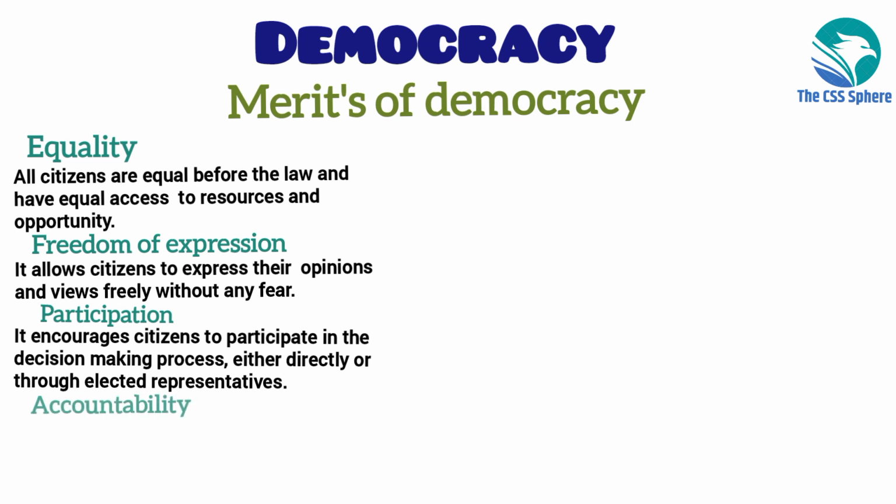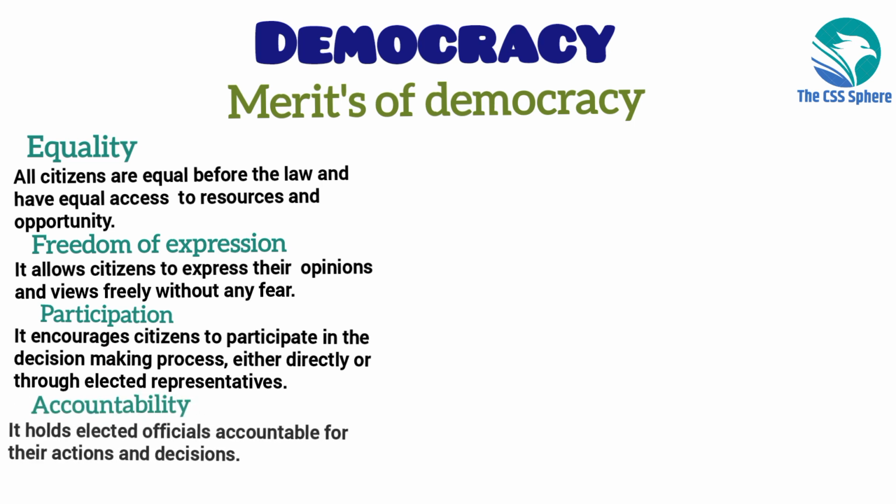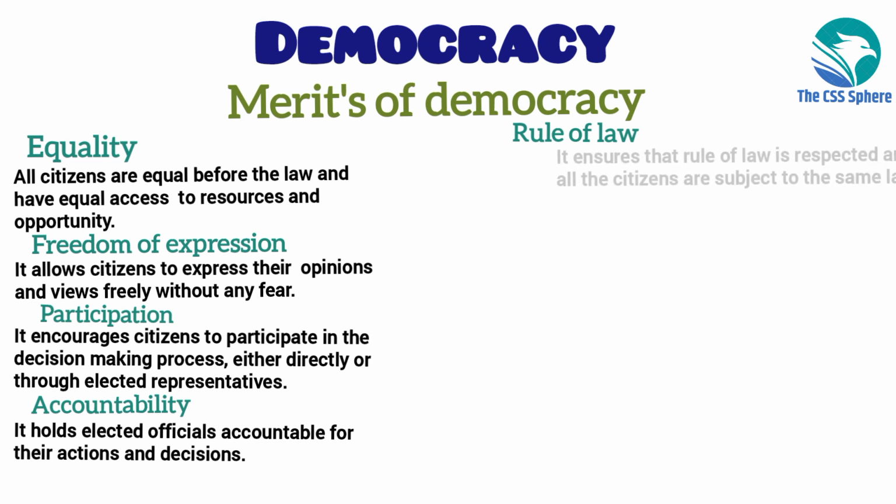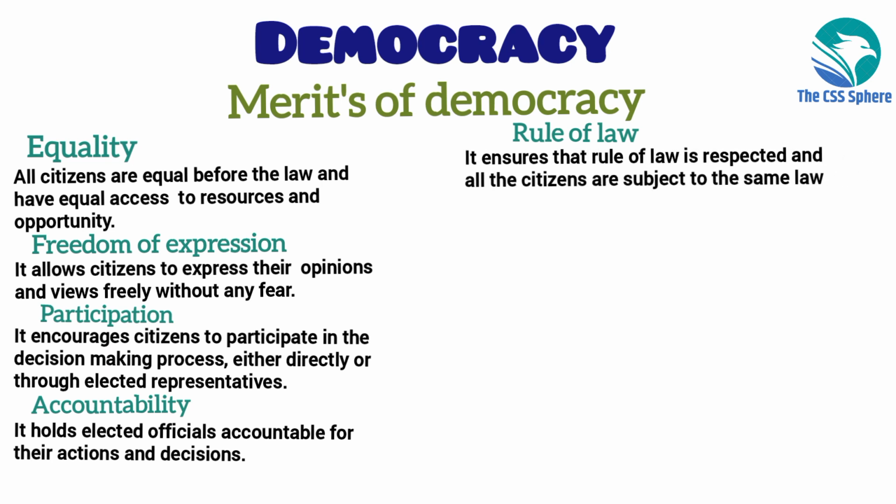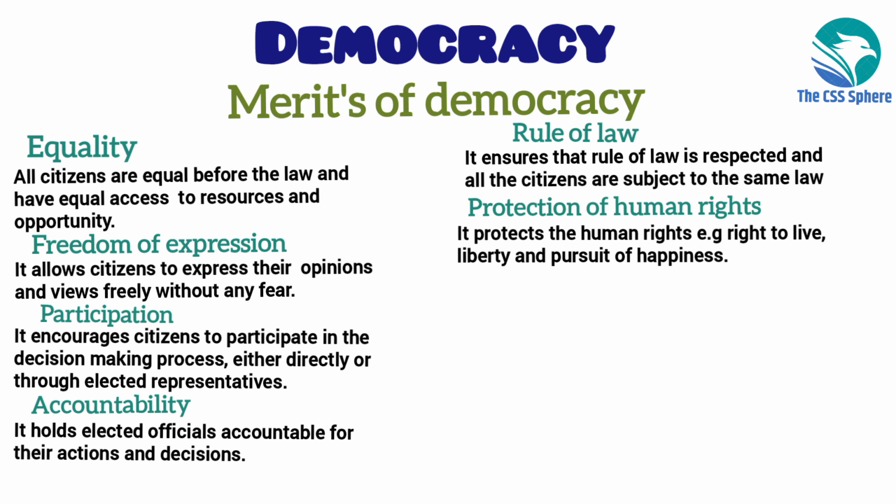Number four, accountability. Democracy holds elected officials accountable for their actions and decisions. Number five, rule of law. Democracy ensures that the rule of law is respected and all citizens are subject to the same law. Number six, protection of human rights. Democracy protects the human rights of all citizens, including the right to life, liberty, and pursuit of happiness.